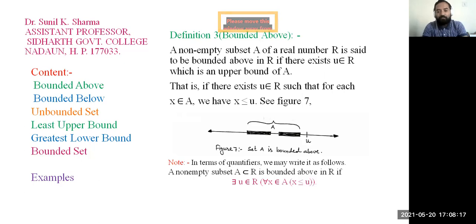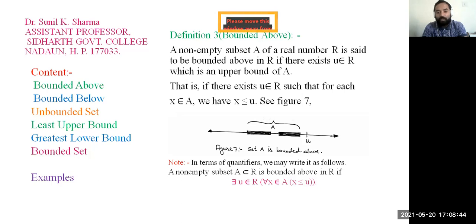In terms of quantifiers, we may write it as follows. A non-empty subset A of the real numbers R is bounded above in R if there exists U belongs to R such that for all x belongs to A, x is less than or equal to U. So in terms of quantifiers, we can define bounded above.